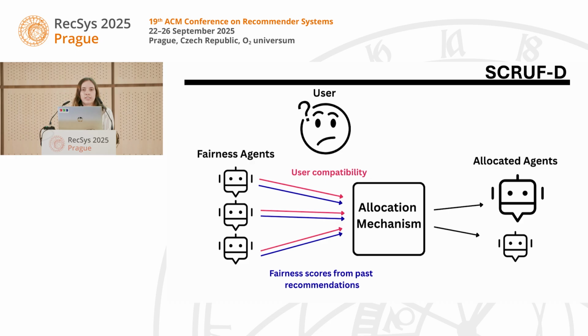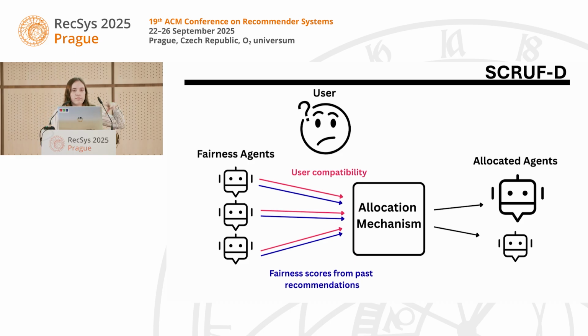So I first want to give an explanation of how SCRUF-D works, what the process is. You'll start by defining what your fairness concerns are in the system, and you're going to represent those fairness concerns. Each concern individually will be represented as a fairness agent. Those aren't LLM agents. The fairness agents are just going to take in a metric to measure that concern and a preference function to know which items would most help improve their metric.